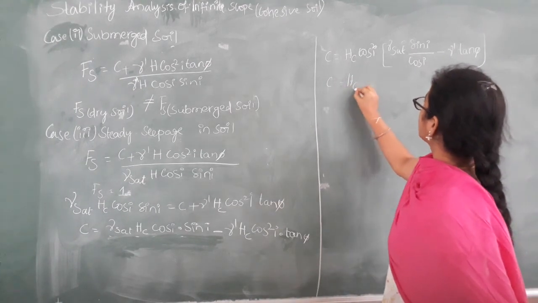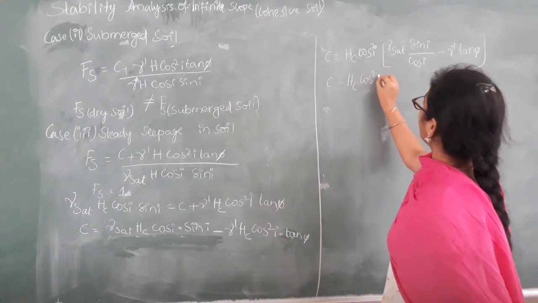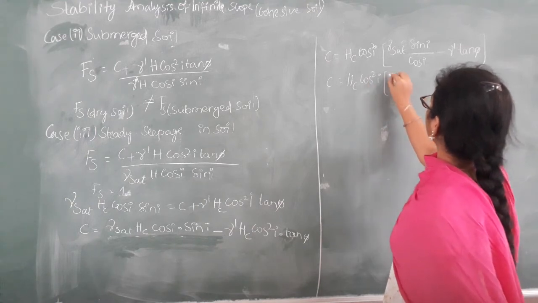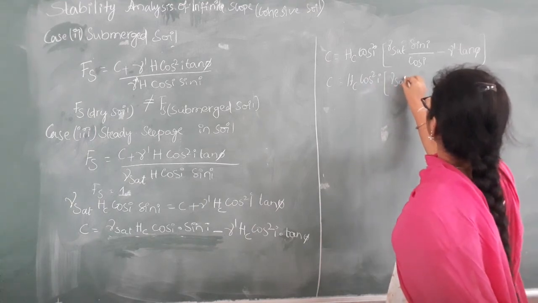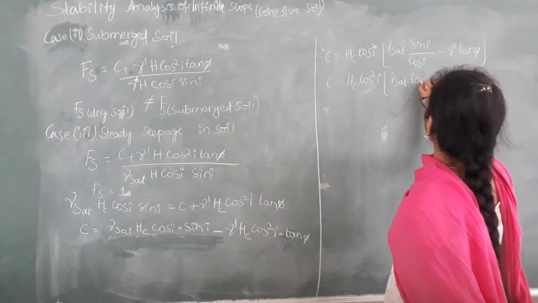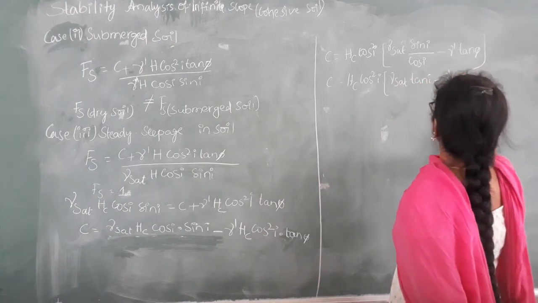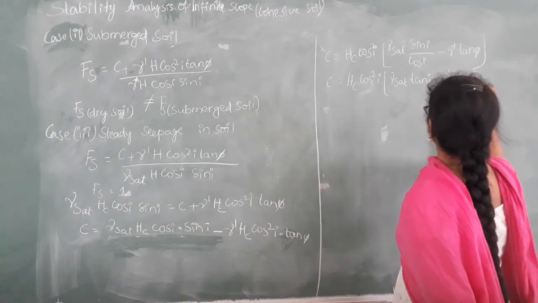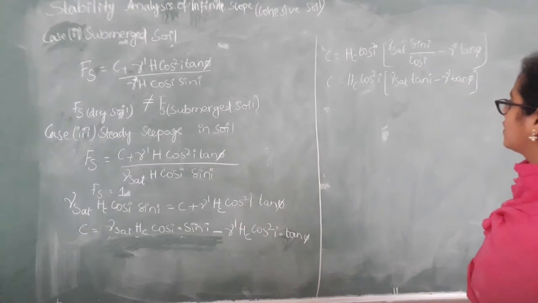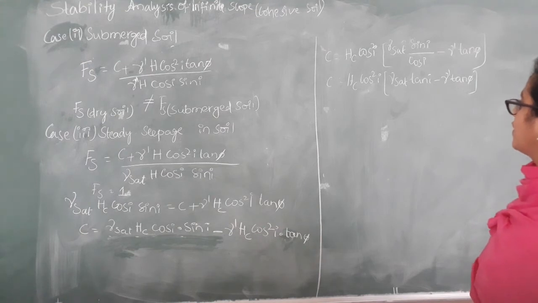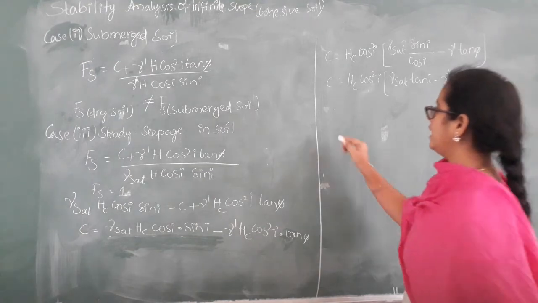C is equal to HC cos square i into gamma sat tan i minus gamma dash tan phi. Now write the expression for HC.